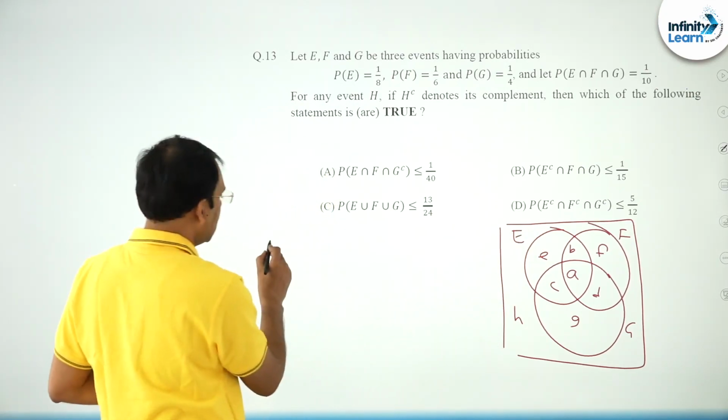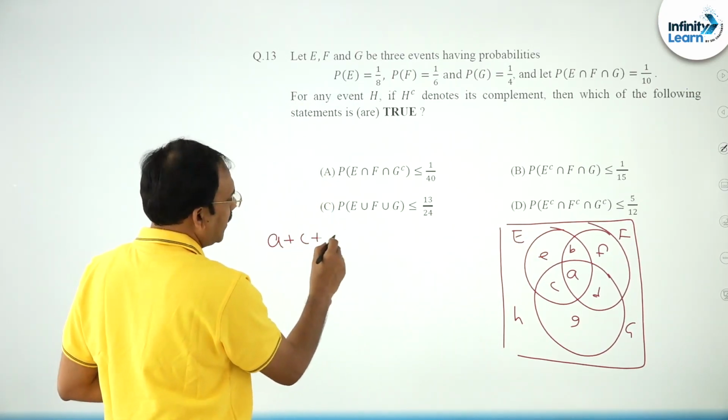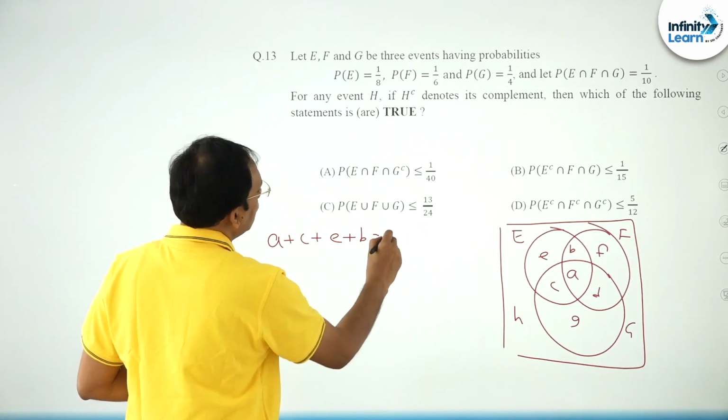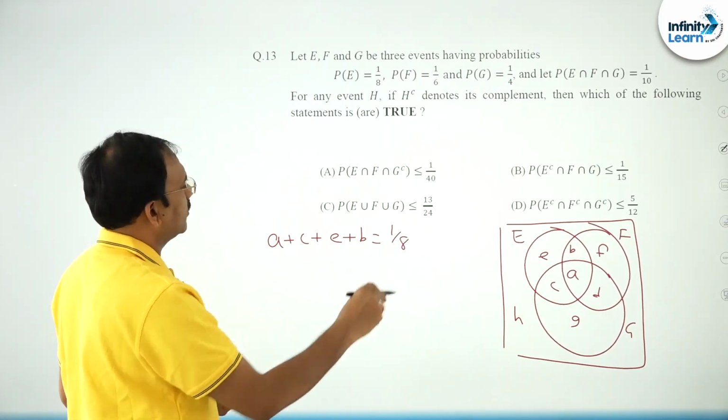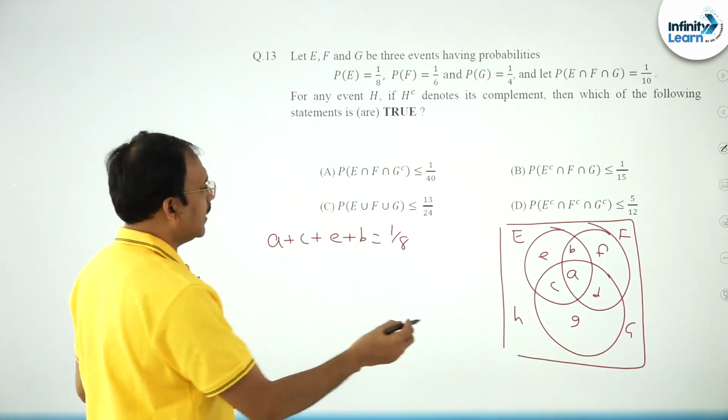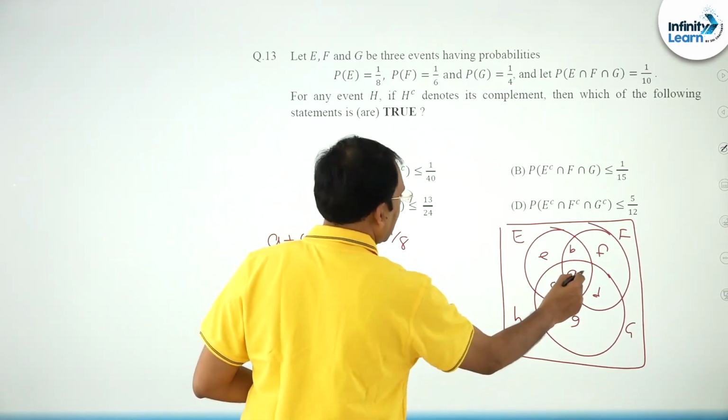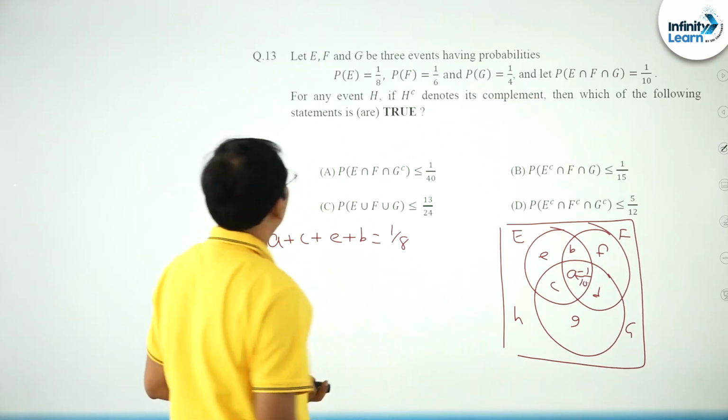P of E means A plus C plus E plus B is 1 by 8. In the same way P of F also, P of G also, and the intersection is given as 1 by 10, fine.